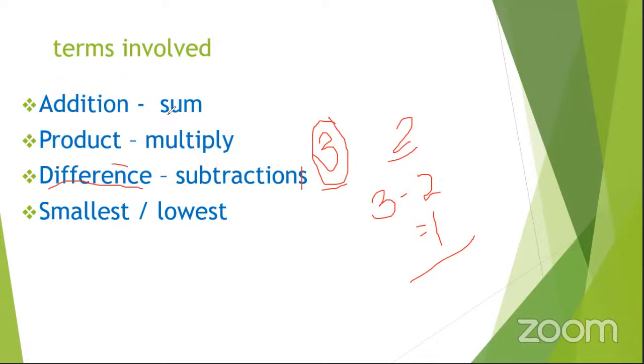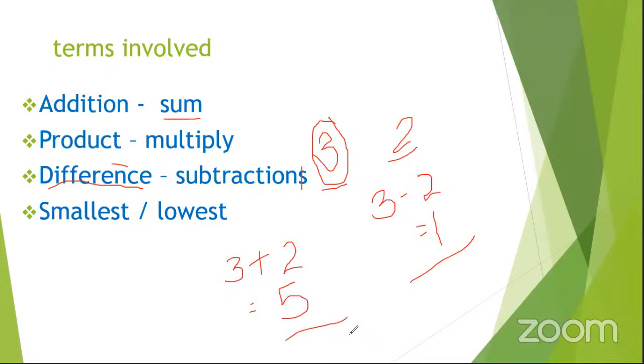Then when they talk about sum, we've said this one is an application of addition. So when they ask for the sum of 3 and 2, you just add. You add 3 plus 2. So the sum of 3 and 2 will be 5. That will be the sum of 3 and 2. So you should take note, when they ask for the sum, just know we are going to be adding.